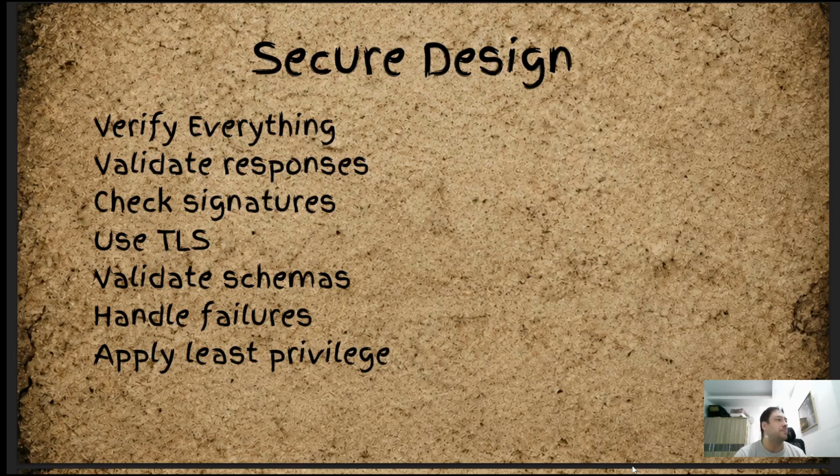Don't trust anyone. I think there's a few famous people that I know who are really big on zero trust. And I think it's true. I think zero trust is the best way to go because you're saving yourself a lot of heartache and you're saving some money, right? So always, always, always apply least privilege, use secure methods, use HTTPS and TLS, okay?